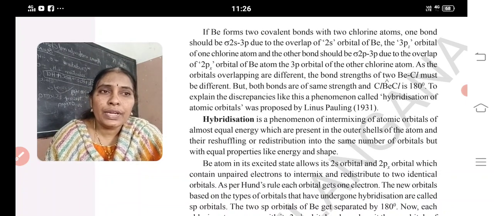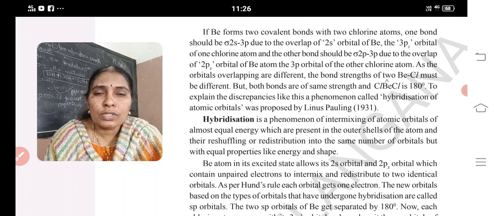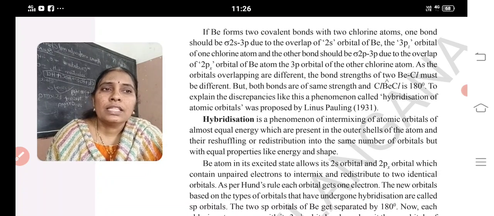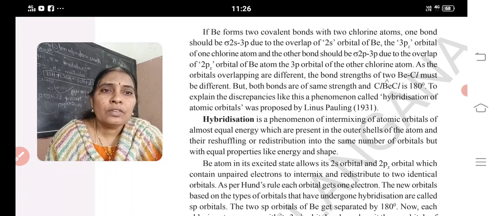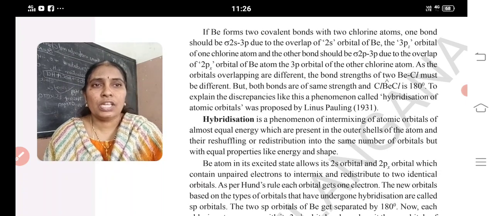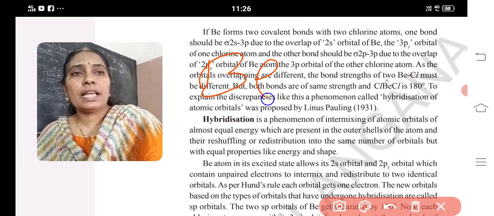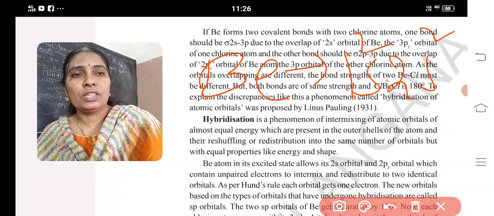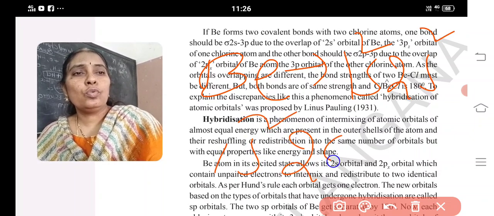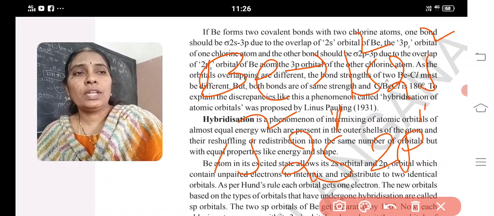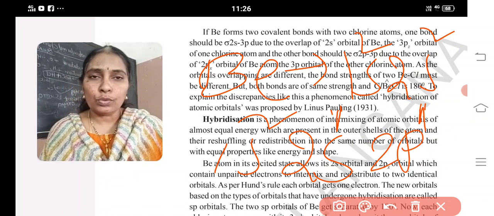Hybridization is a phenomenon of intermixing of orbitals of almost the same energy, which are present in the outermost shell of the atom, and reshuffling and distributing the same number of orbitals but with equal properties like energy and shape. See, in the case of beryllium, the atomic number is 4, and the configuration is 1s2, 2s2. But according to hybridization, it is 1s2, 2s1, and in the second shell we have p also, 2p1, meaning one electron from the s orbital is transferred to the p.